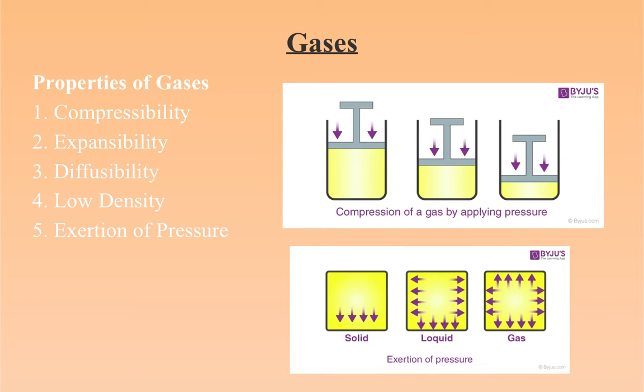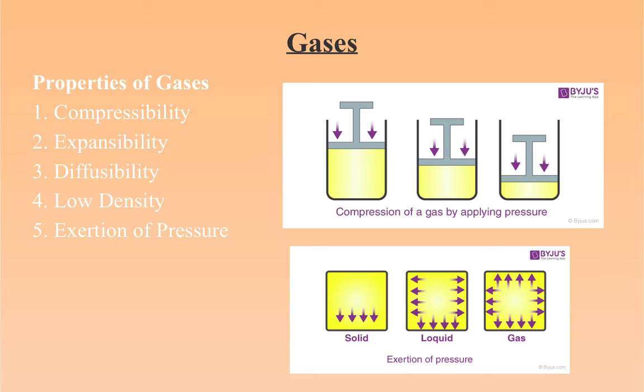Gases and gas laws. So what makes a gas anyway? Gases have properties of compressibility, expandability, diffusibility, usually low density, and the exertion of pressure. Gases display these 5 properties.